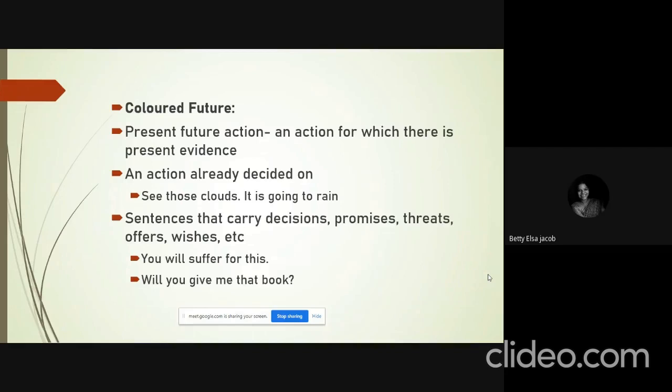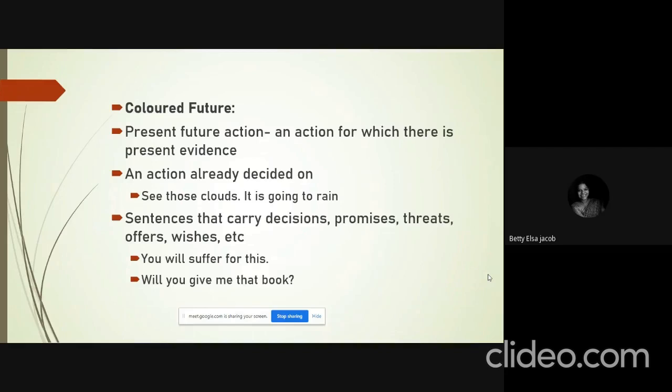See those clouds, it is going to rain. So, looking at the clouds, the speaker says that it is going to rain, which means while you look at the clouds, the action has a present reference. There is a present evidence for that action. Similarly, when you use sentences like, you will suffer for this, or will you give me that book?